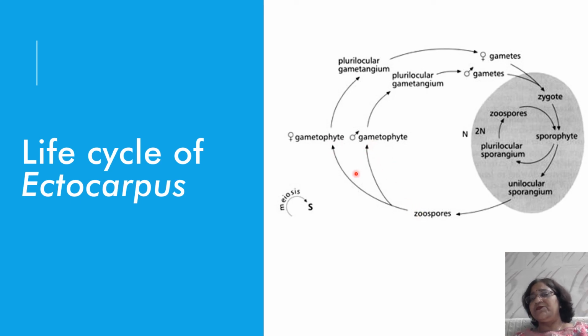50% may give rise to the male gametophyte, 50% will become the female gametophyte. They will also bear the plurilocular gametangia. From the plurilocular gametangia, two different kinds of gametes, or the same kind, may be produced, known as the male gamete and the female gamete. They will join, fertilization will take place, a zygote will be formed, and then this zygote will give rise to the sporophytic plant body.